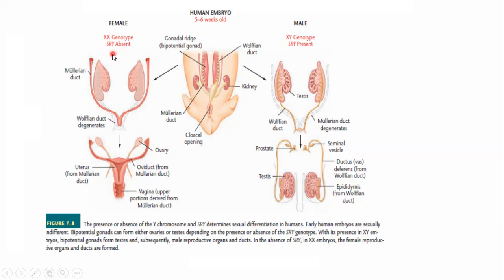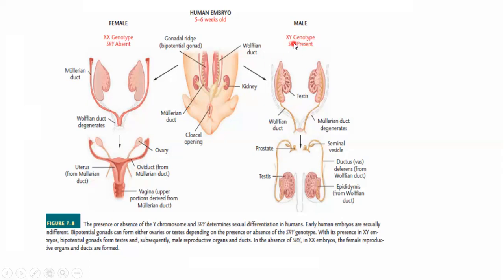So when SRY is absent, female development will start. In that case, the Mullerian duct will form the female reproductive tract, while the Wolffian duct will degenerate. So you can see here the formation of the ovaries, oviduct, vagina, and uterus.